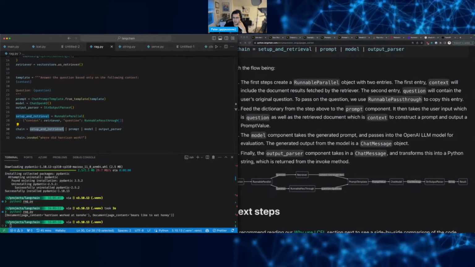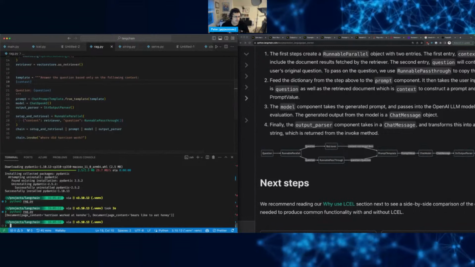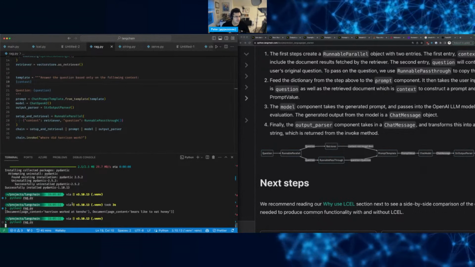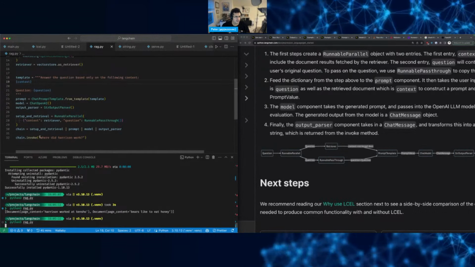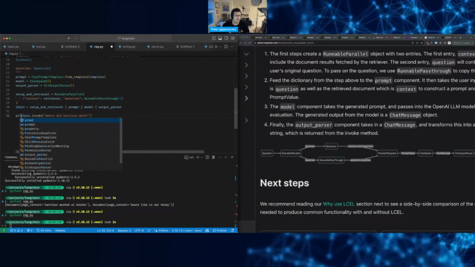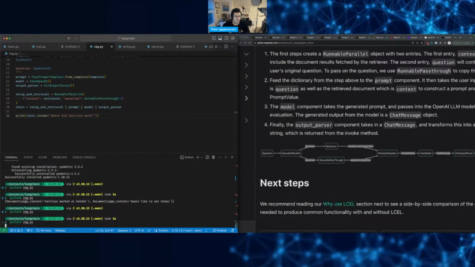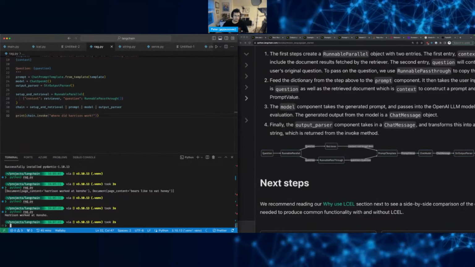And then prompt, chat model, string output parser. Okay, so now if you run this, that should work. It should actually answer the question. Oh, of course, we have to print it out, right? Perfect.